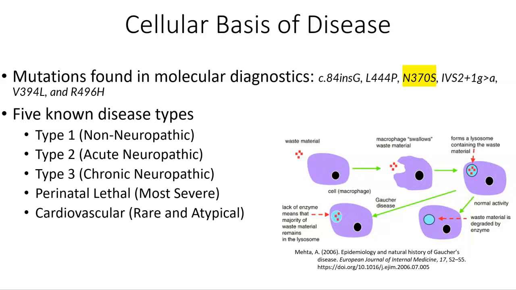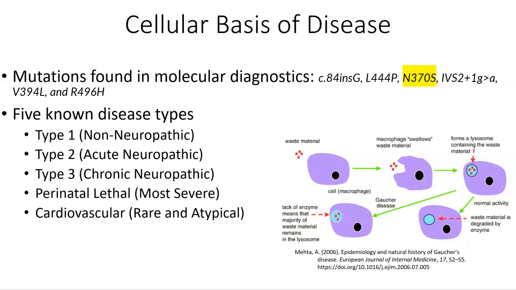The life expectancy is generally reduced, but longer than type 2 Gaucher disease. And then with perinatal lethal type Gaucher disease, the prognosis is extremely poor, and it is the most severe and the rarest form. It is characterized by the earliest onset of symptoms. It can range from either pre-birth or right after birth. And unfortunately, these babies usually die very quickly after being born.